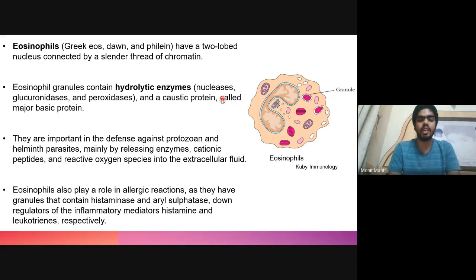So what happens when protozoa or helminths infect the body, they release these hydrolytic enzymes and cationic peptides and other reactive oxygen species, which damage the membrane of these protozoa and parasites and therefore kill them. And they also take part in allergic reactions because they have granules which contain histaminase and aryl sulfatase, which cause down regulation of the molecules such as histamine and leukotriene respectively, which are released by the basophil cell.